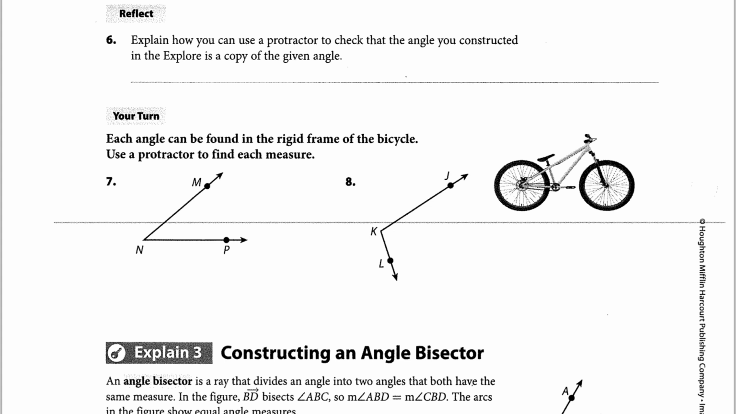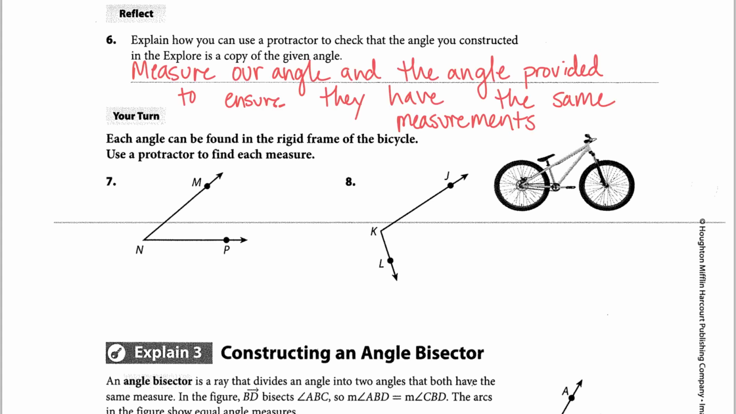Explain how you can use a protractor to check that the angle you constructed in the Explore is a copy of the given angle. We would measure the given angle and the constructed angle, and they should have the same measurement. Each angle can be found in the rigid frame of a bicycle. Use a protractor to find each measure.